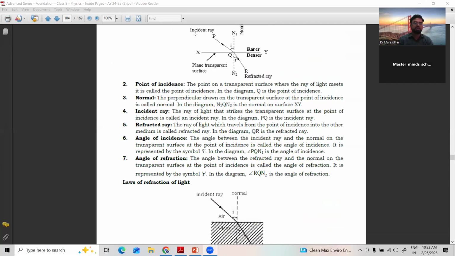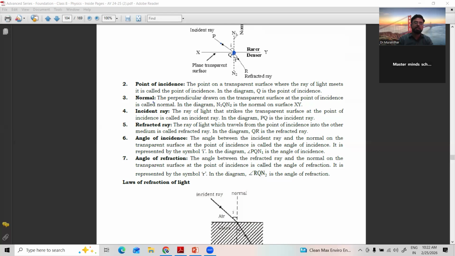Next, the point of incidence. Here only you can see everything in the diagram. Point of incidence means where the incident ray is falling. See the arrow, it is coming in this direction. P is the point where the incident ray is falling. This is called the point of incidence, where the incident ray is striking the medium.